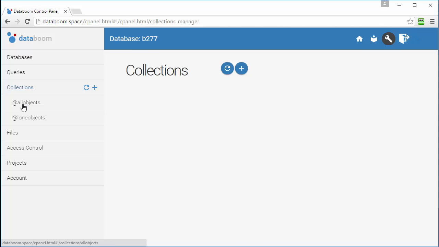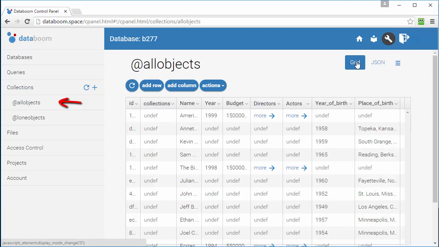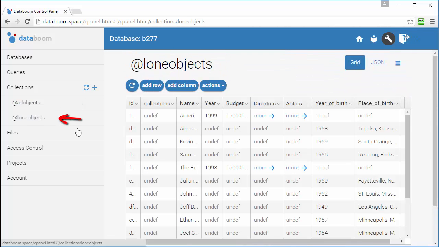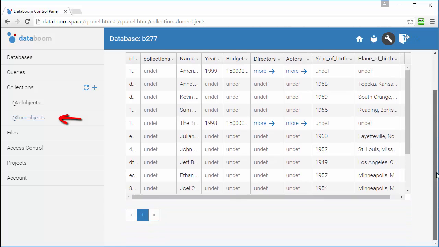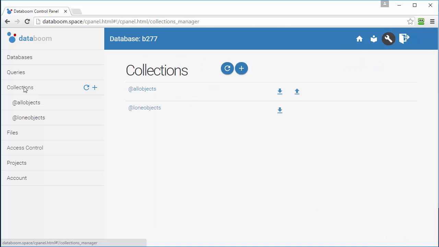The Databoom control panel always presents 2 pseudo collections. One of them is called All Objects. It contains all database objects. The second is called Lone Objects. It contains the objects that do not belong to any collection. To distinguish the pseudo collections from real collections, their names have the @ sign in front. It is clear that in our current situation, when all objects are outside of a created collection, the All Objects and Lone Objects collections are the same.